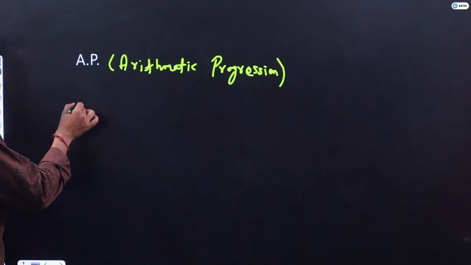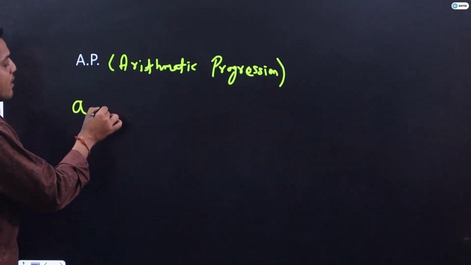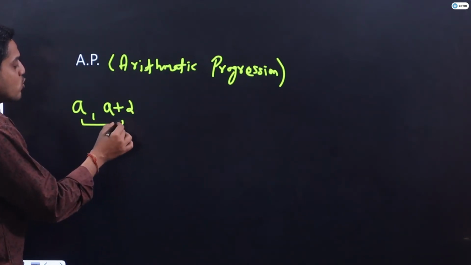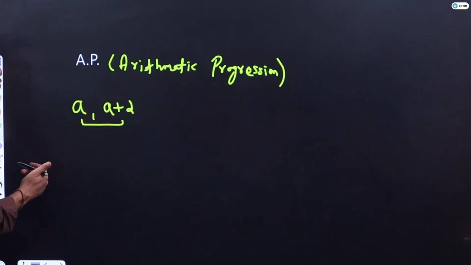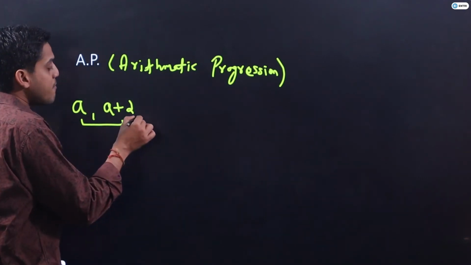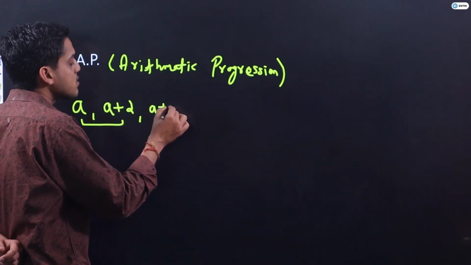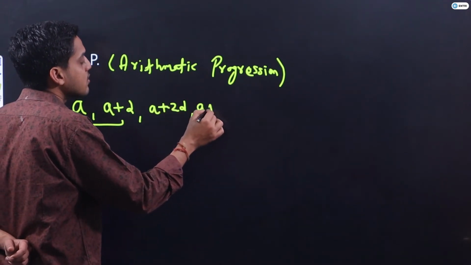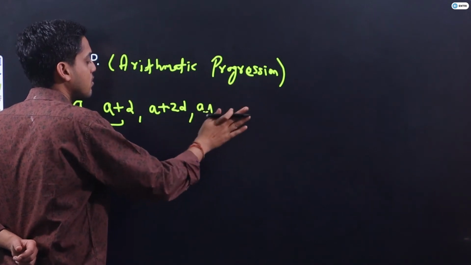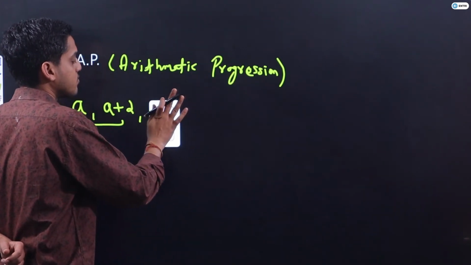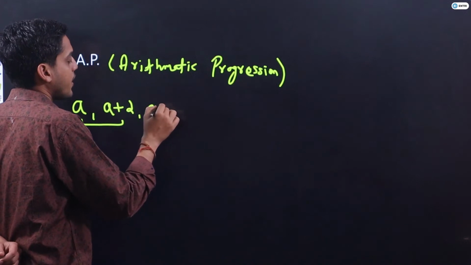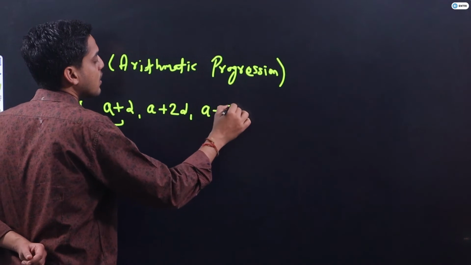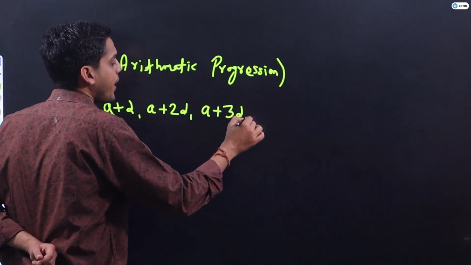So if my first number is A, my second number should be A plus D. The difference between these 2 terms, second term minus first term, is D. The same difference should be maintained here: A plus 2D, then A plus 3D, and so on.